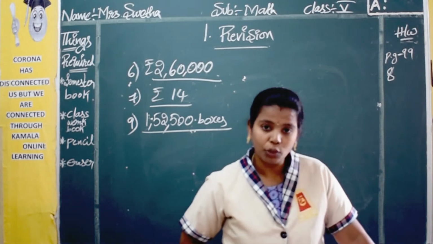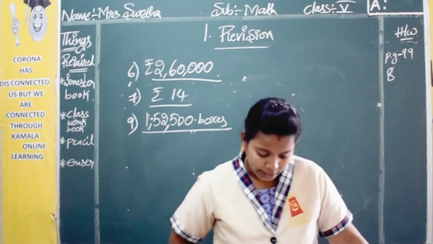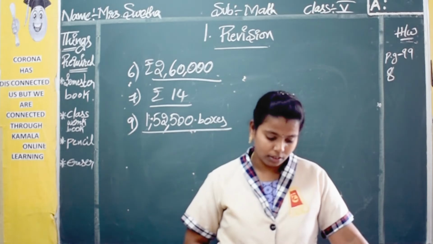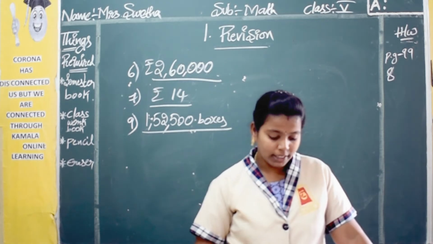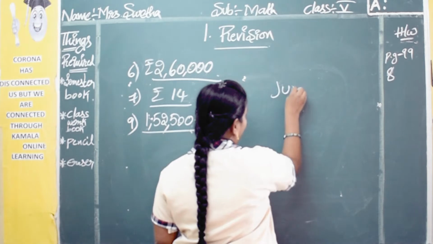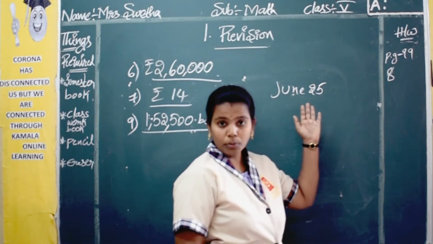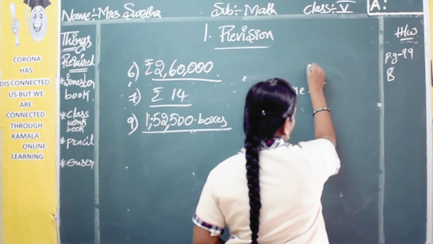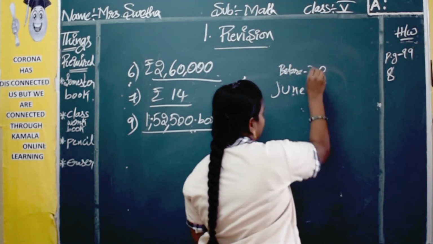So the 10th question here: Dia is planning to go to Mumbai on June 25th. She reserved her train ticket 30 days in advance. Sorry, she reserved her train ticket before 30 days. What is the date of ticket reservation? So she is going to Mumbai on June 25th. So before 30 days she planned her ticket. She reserved her ticket.